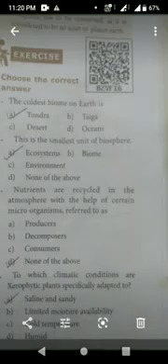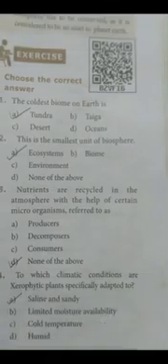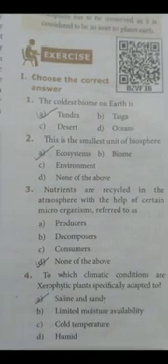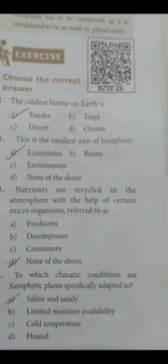First one, the coldest biome on earth is tundra. Okay, option A. Second one, this is the smallest unit of the biosphere, ecosystem. Option A. Which is the smallest unit of the biosphere? Option A, ecosystem. Third one, nutrients are recycled in the atmosphere with the help of certain microorganisms referred to as dash.